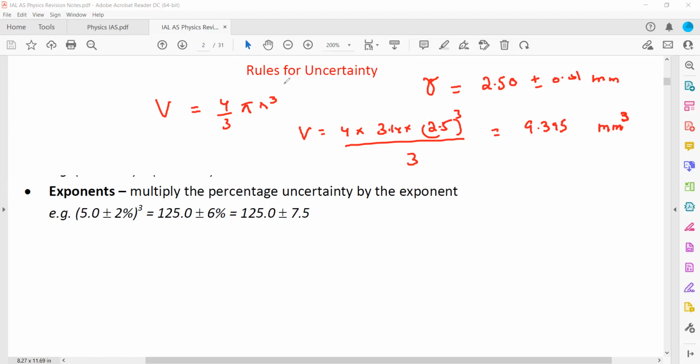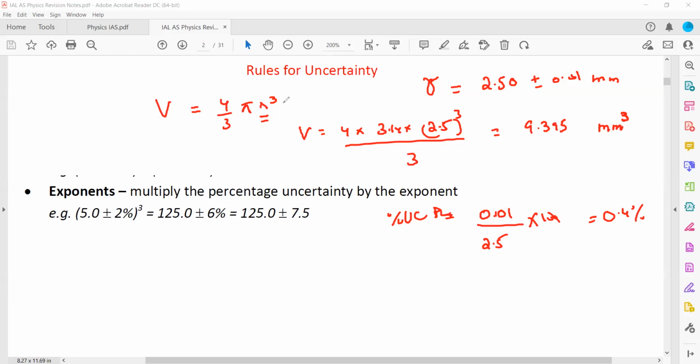So what will we do? First, we find the percentage uncertainty in R. Percentage uncertainty in R is 0.01 divided by value recorded multiplied by 100. What's the answer for percentage uncertainty in the value of R? It will be 1 divided by 2.5. What's the answer for 1 divided by 2.5? So 0.4. So 0.4% is the uncertainty in R.